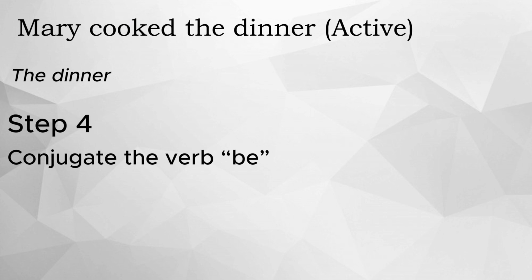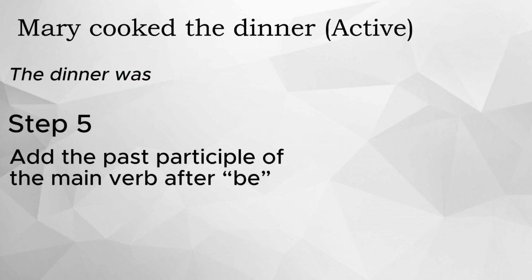Step 4. Conjugate the verb be so that it's in the same tense as the main verb in the active sentence. We need to change our be verb to the past simple so it becomes was or were depending on the new subject. And our new subject is the dinner, so we can choose was, the dinner was. Step 5. Add the past participle of the main verb after be. So looking at the active sentence, the main verb is cook, though it's in the past form cooked.